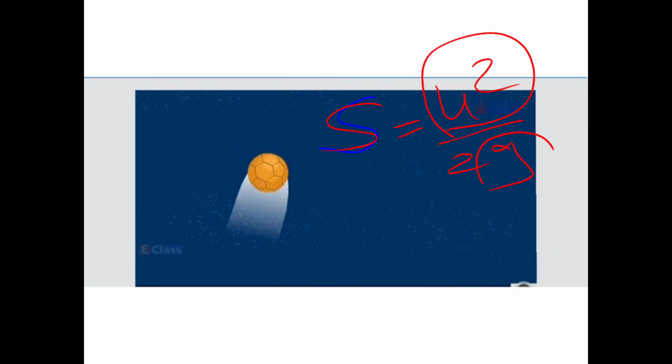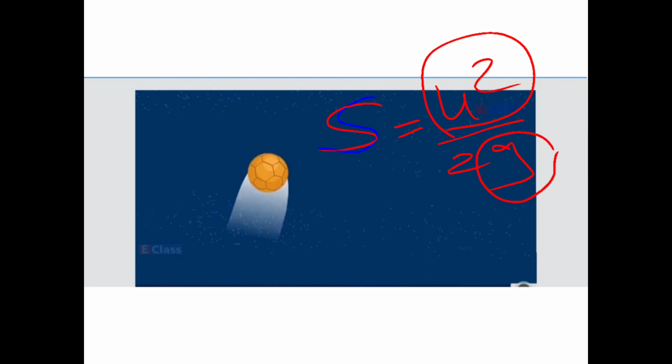When g is decreasing, obviously this will increase because it is inversely related. Correct? So the force pulling the ball in the downward direction decreases as the ball goes up.